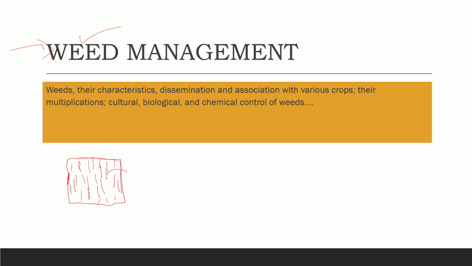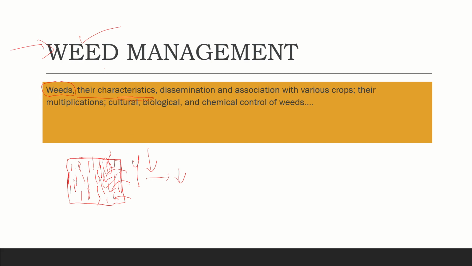What is the issue here? We provide different inputs to the maize crop, like fertilizers, water and many other things. But the weeds take everything, giving very little to the main crop that we decided to grow. As a result, the yield is low, and the farmer gets low yields because of these unwanted plants. This is the biggest issue, and that is why we need to know what weeds are and what control measures we should provide.